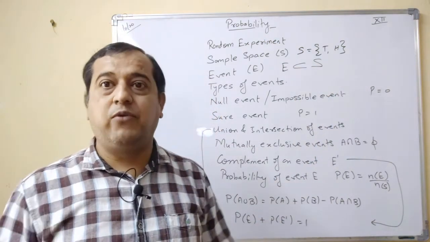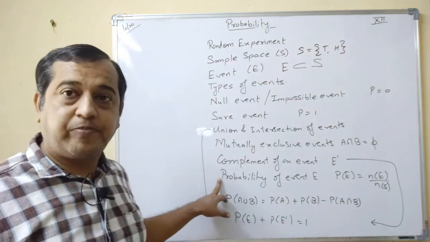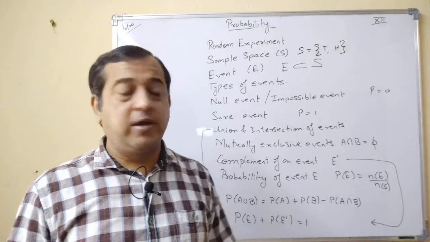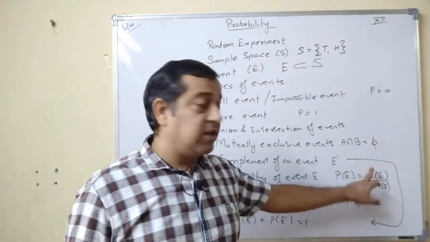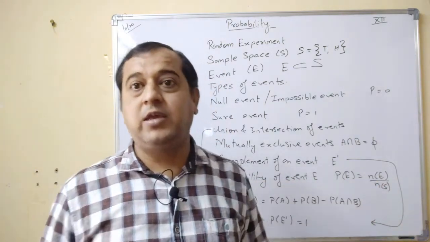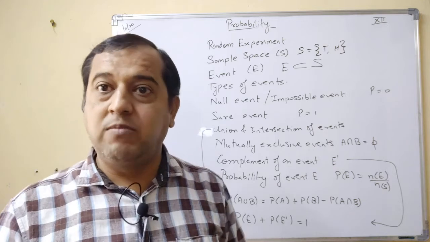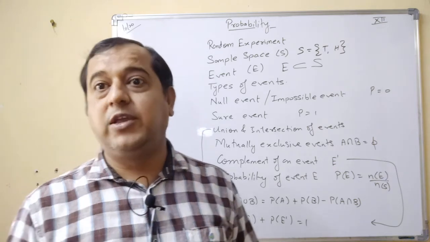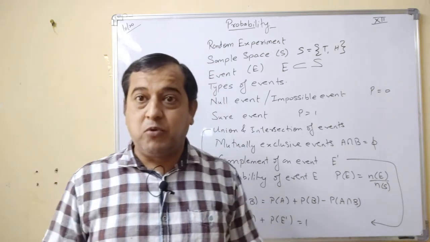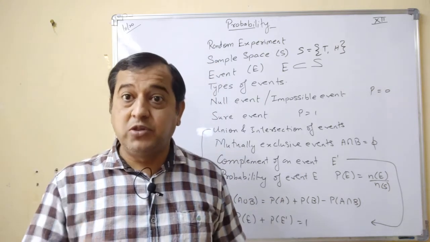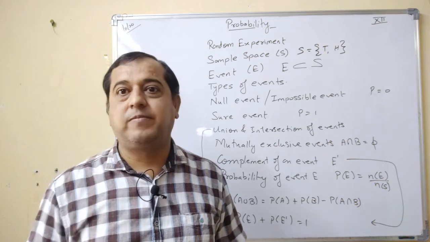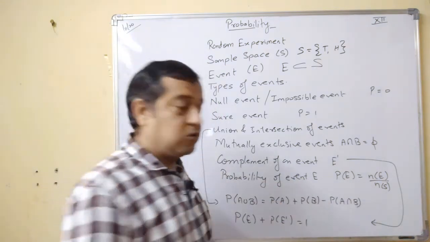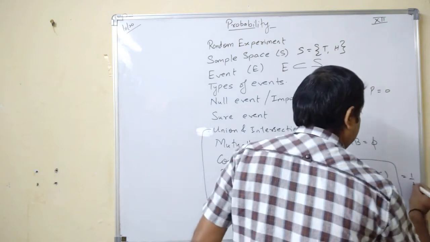This is the event for which we always find the probability. Probability of event is denoted by P(E), and it is equal to n(E) upon n(S). Now what is n(E)? n(E) is the number of favorable outcomes of event E. When a coin is tossed and you want head, the number of favorable outcomes for head is 1, and the total number of outcomes is n(S), which is 2. So the answer is 1 by 2.